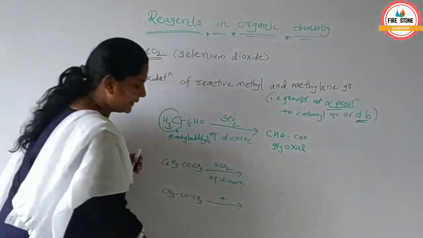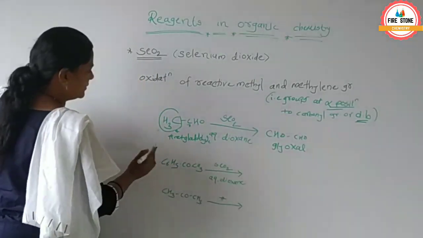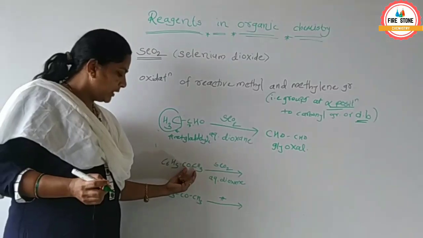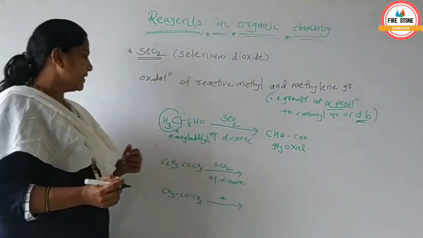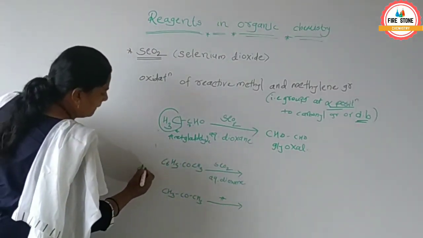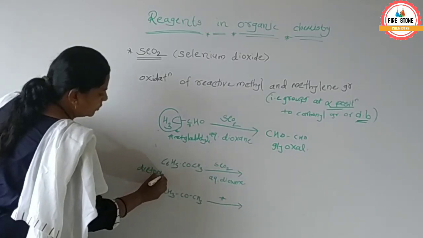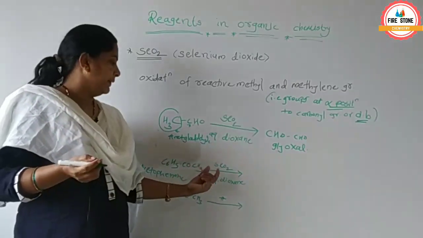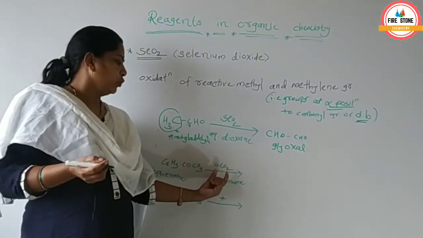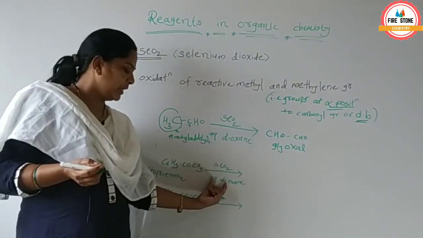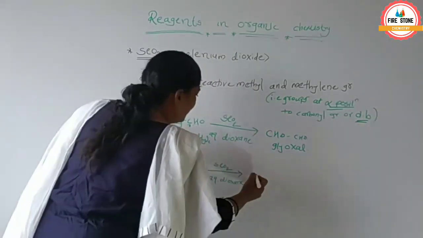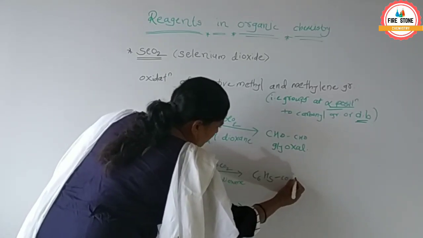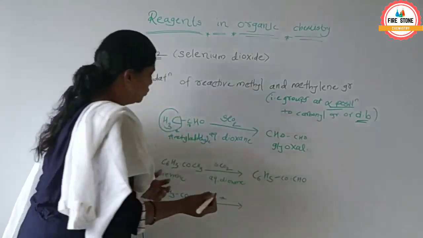Next example, C6H5COCH3, which is called acetophenone. When reacted with SeO2 in presence of aqueous dioxane, we get C6H5COCHO.